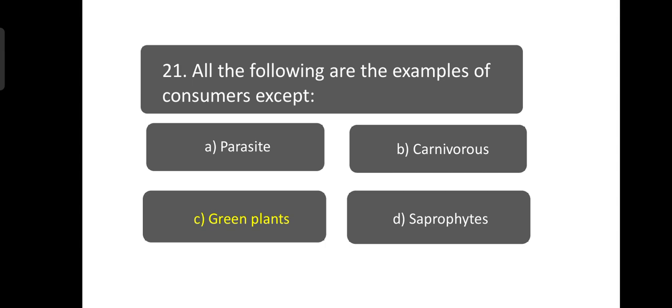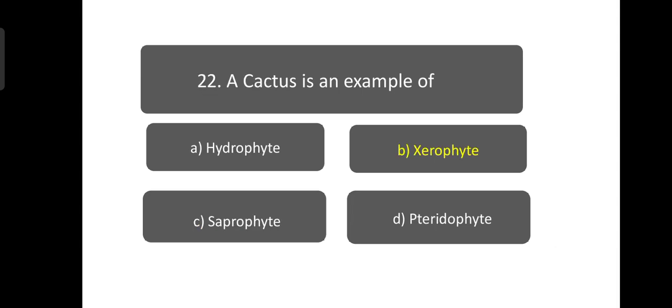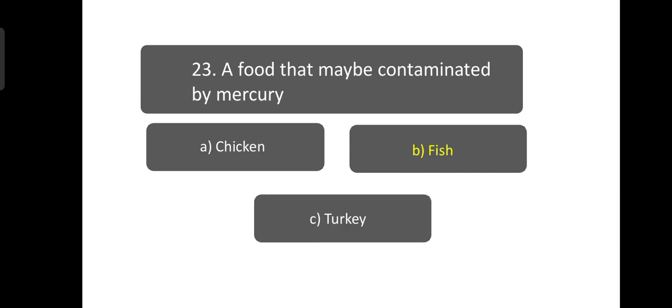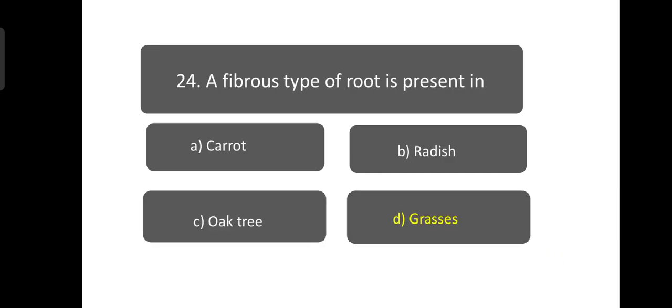All the following are the examples of consumers except green plants. Green plants are known as producers. A cactus is an example of xerophyte. A food that may be contaminated by mercury is fish. Fish may be containing mercury. A fibrous type of root is present in grasses. This is the characteristic feature of monocots.